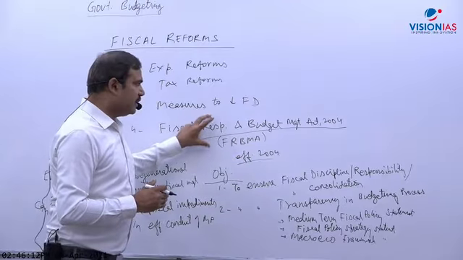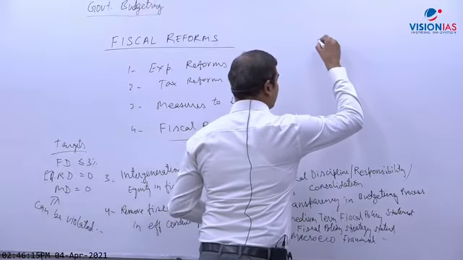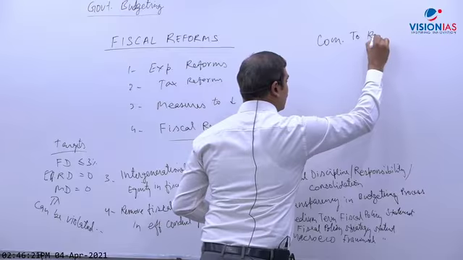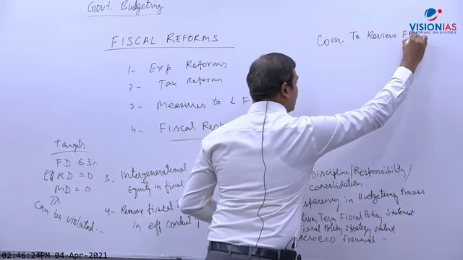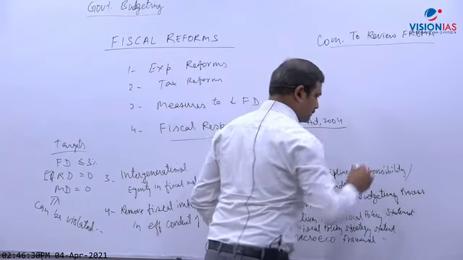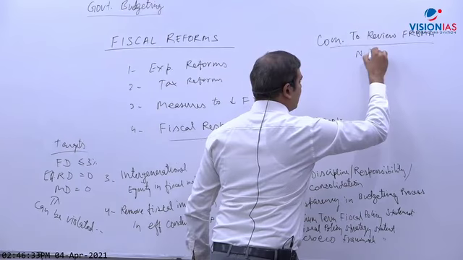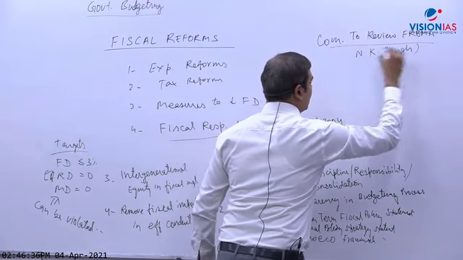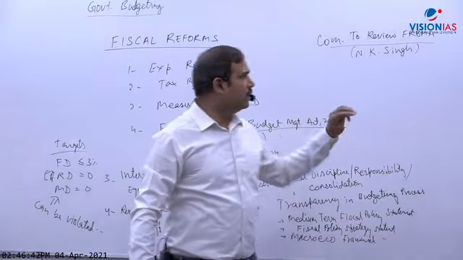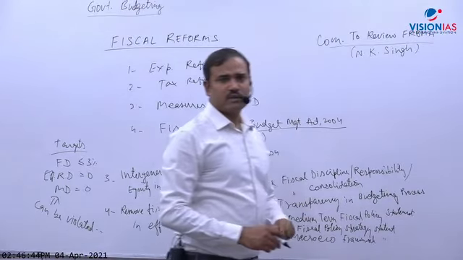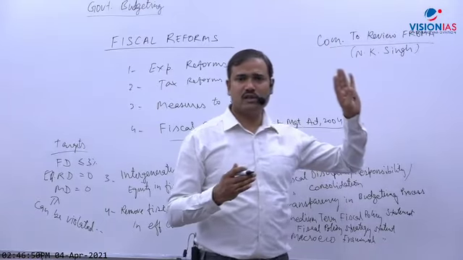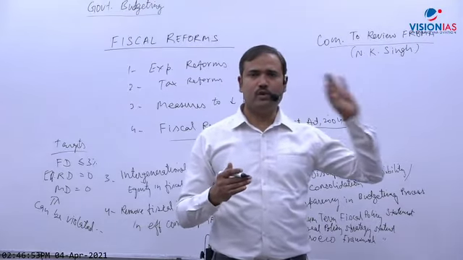Okay, so the government set up one committee. Briefly, I will discuss that committee to review the FRBMA. The chairman was Mr. N.K. Singh, who was also chairman of the 15th Finance Commission, which recently gave its report. Before the 15th Finance Commission, he was a member of parliament, and before that, he was secretary to the Government of India.